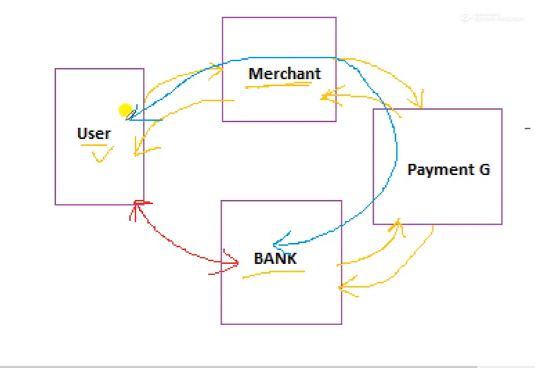Just consider the same example. The user was buying some product from Flipkart through Flipkart's application, right? When the user proceeds to make the payment through a payment gateway, suppose the mode is net banking mode. Through that net banking mode, the payment gateway is connected to the bank.